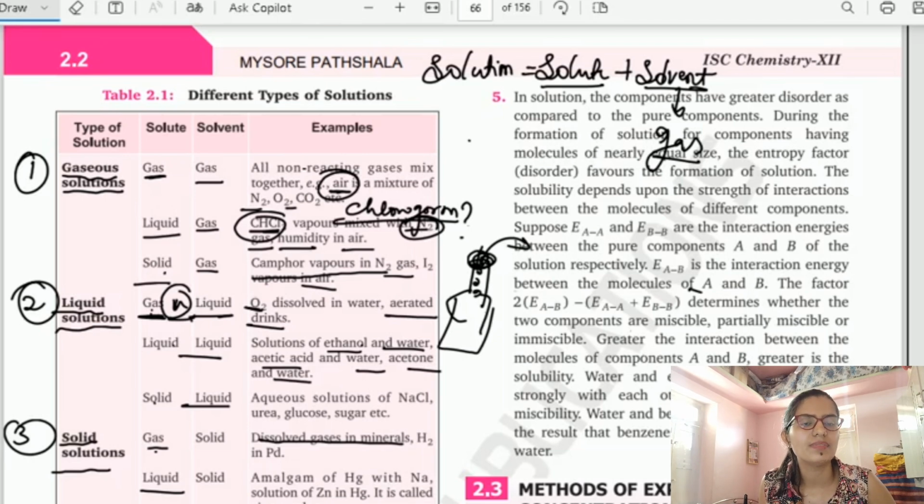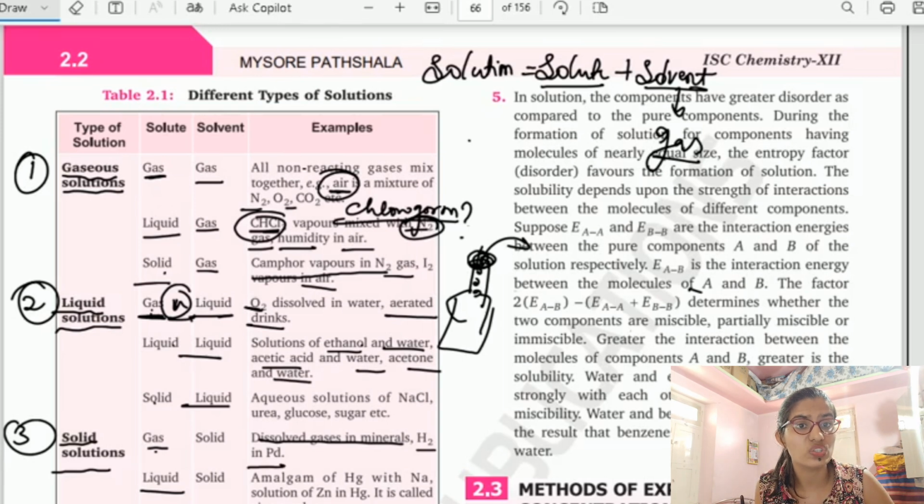In the minerals, the gases are present in a dissolved form. That can be an example. One more, hydrogen in palladium. Hydrogen is a gas which is absorbed by the palladium metal. So palladium is a type of metal which absorbs the hydrogen gas. So obviously this can be an example for gas in solid.